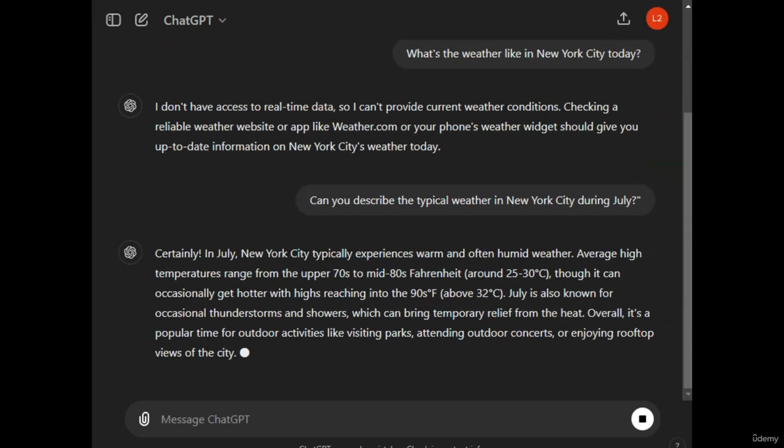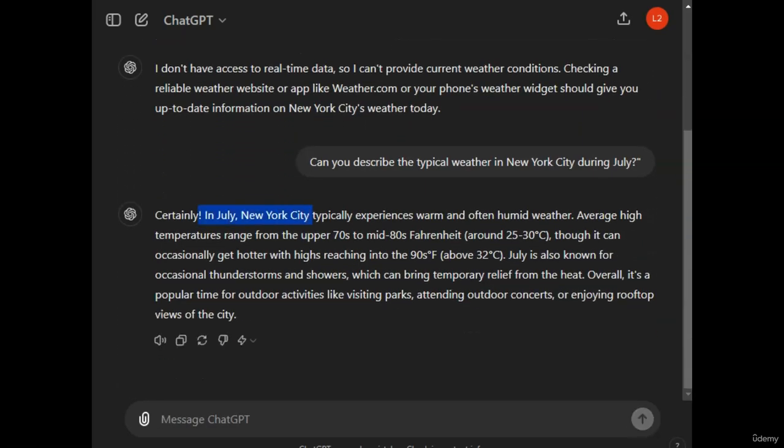Now it says, certainly, in July, New York City typically experiences warm and often humid weather. Average high temperature ranges from the upper 70s to mid 80s Fahrenheit, which is around 25 to 30 degrees Celsius, though it can occasionally get hotter with highs reaching into 90s F, which means 32 degrees Celsius. So this response is much more useful. It gives us specific information about the weather in New York City during a particular time of the year.